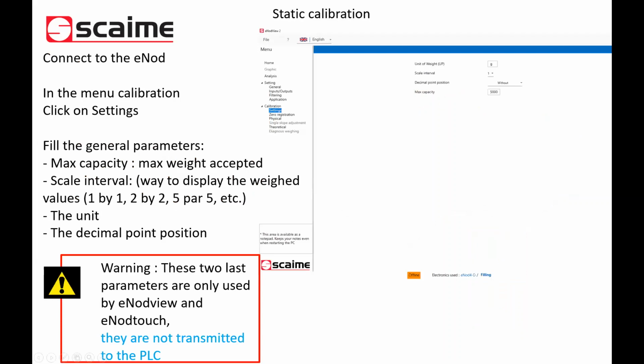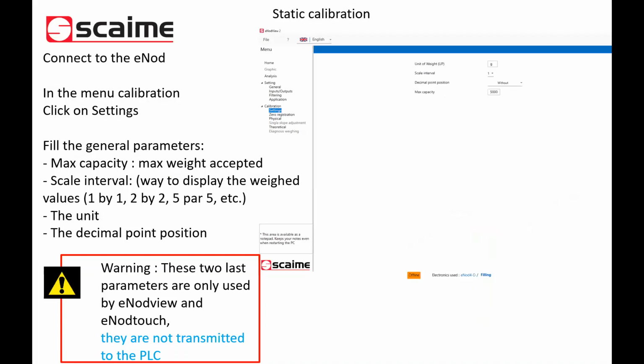So to make this static calibration, we need to connect to Inode. Once we are connected, we go in the general menu in calibration and in settings to set the general parameters of our scale. First thing, the max capacity. Be careful, the max capacity is not the range of your load cell.